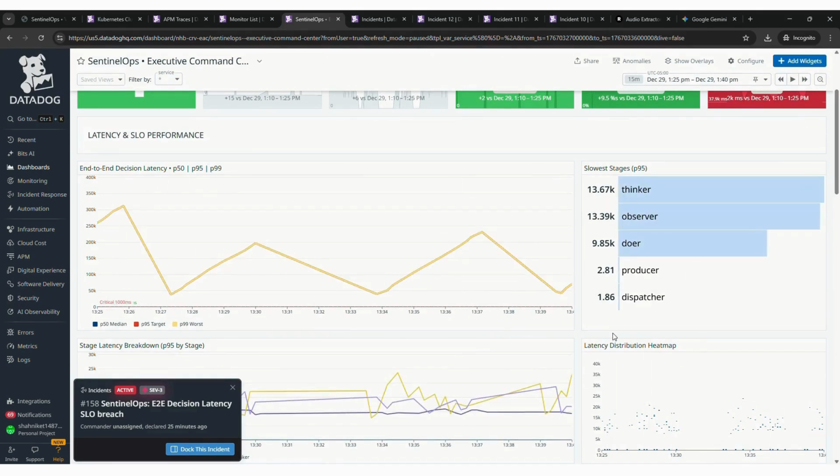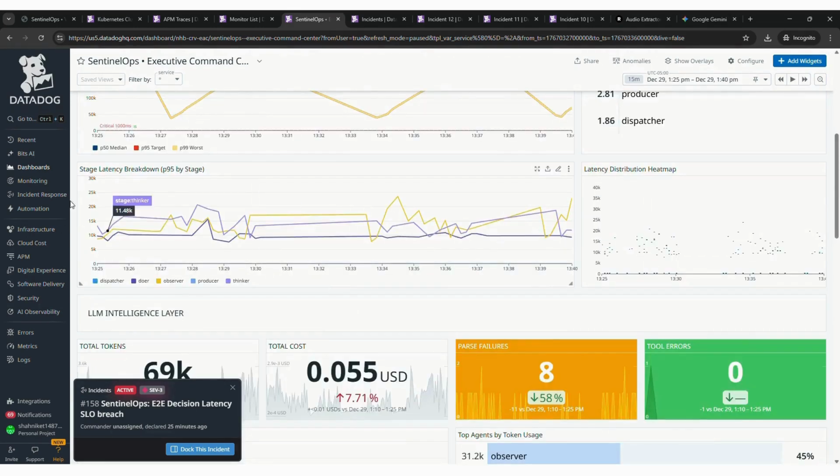And as an AI engineer, maybe I'm more interested in what are the slowest stages. Here it shows that the thinker and the observer are the top two slowest stages, while I would typically assume that the observer would have been much faster because it is using the Flash version of Gemini, while the thinker and doer are using the Pro one. But this is something I need to look into now. Here's the stage-wise latency breakdown, showing across tools and agents what the latency is.